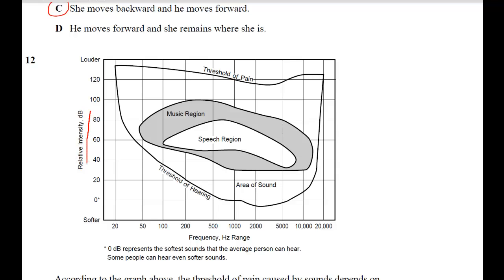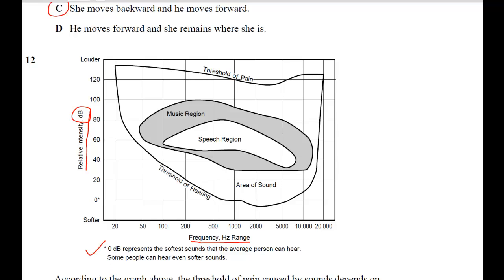Alright, here they talk about relative intensity, and they have this symbol here, dB. And then here we have frequency and something Hz. And if you don't know what it is, usually somewhere on the table or the graph it'll give some sort of explanation.